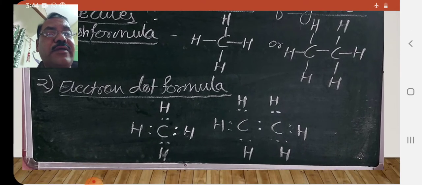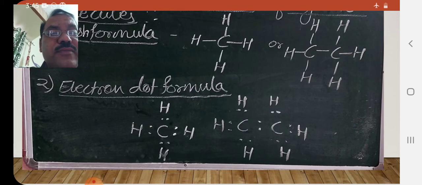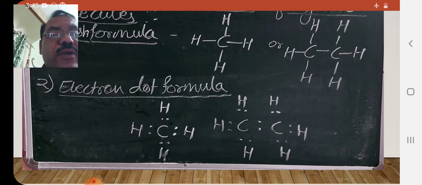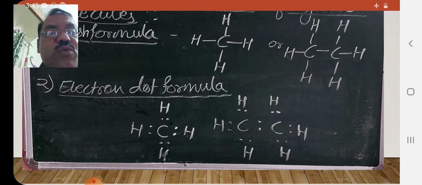The same formula is represented by using electron dot formula also. You can see here, instead of this dash, instead of using a line, two dots are used. These two dots indicate the electrons. Between every carbon and hydrogen, there are two dots. These two dots indicate the sharing of electrons.